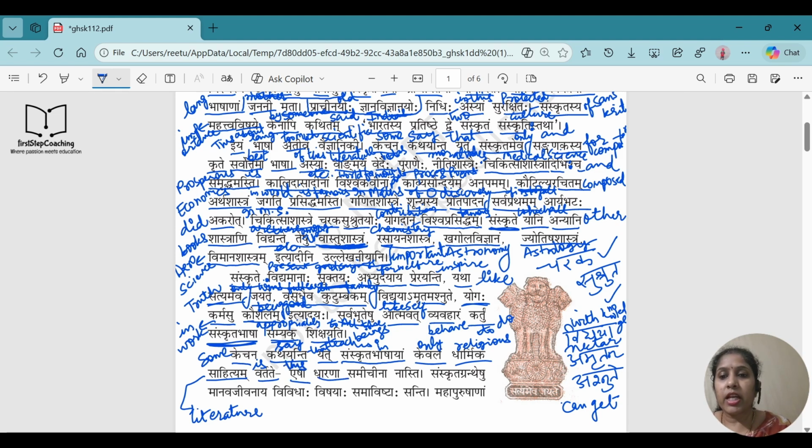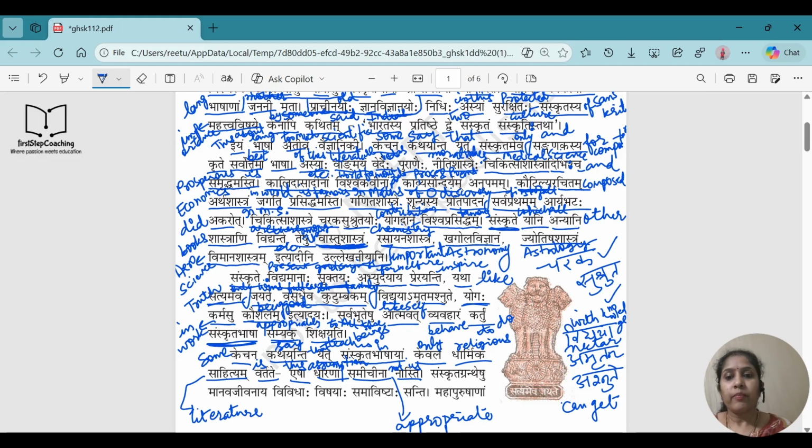Esha dharana. Esha means this. Esha has been used as an adjective for dharana. They both are feminine words. Dharana means assumption. Samichina means correct or appropriate. Nasti is made up of two words, na and asti. Na means not, asti means is. So this kind of assumption is not correct, that in Sanskrit we have only religious literature. We have seen different kinds of literature in Sanskrit: medical science, chemistry, geography, astronomy, astrology, aeroscience.